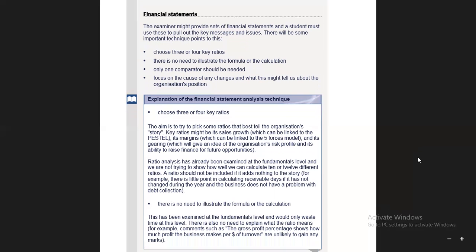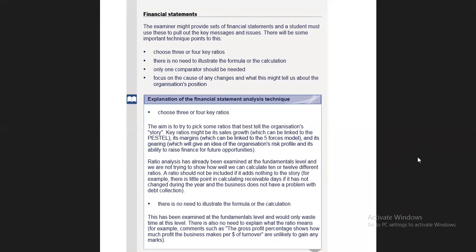So the examiner might provide sets of financial statements, and the student must use them to pull out the key messages and issues. There will be some important technique points to this. What are they? You have to choose 3 or 4 key ratios. You don't have to apply all the ratios, because firstly, when you want to solve any requirement, you